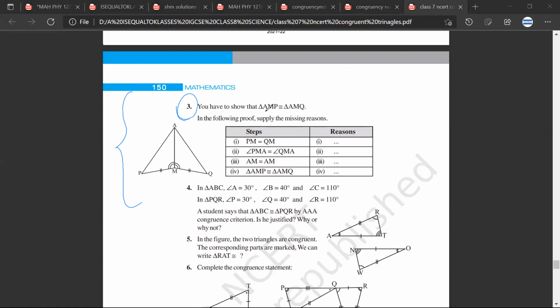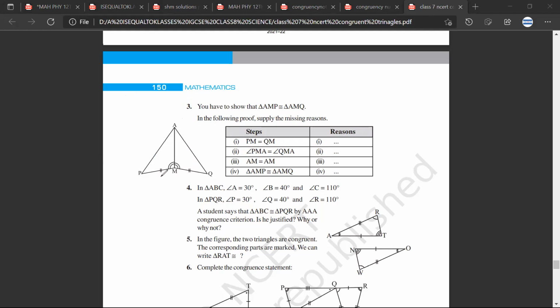You have to show that triangle AMP is congruent to triangle AMQ. Sarthak, have you understood the question? Yes, sir. Now let us try to study what is happening.